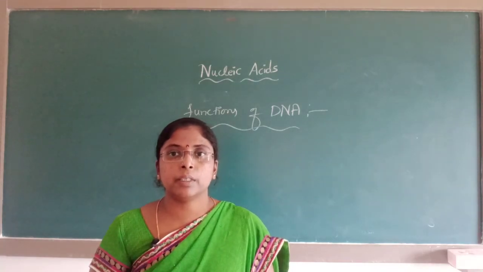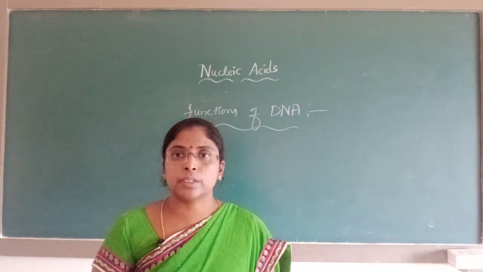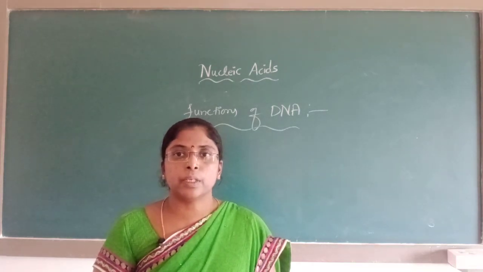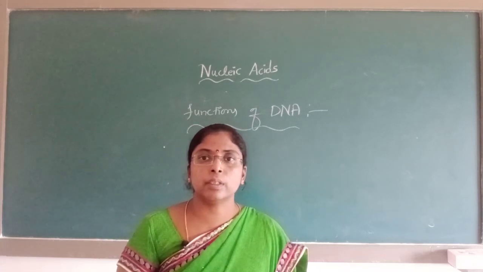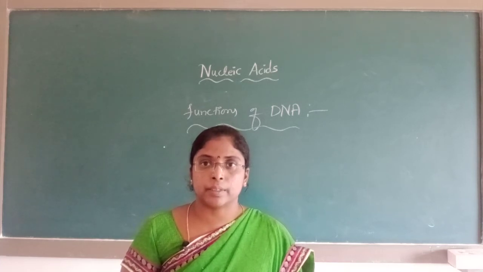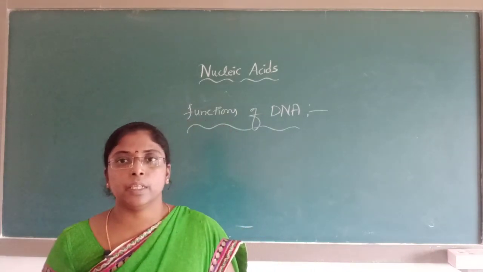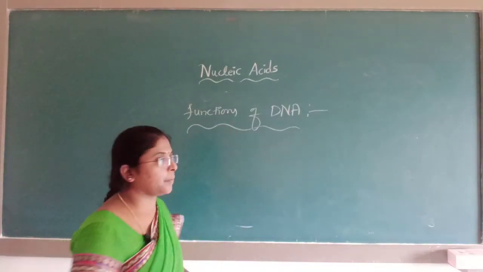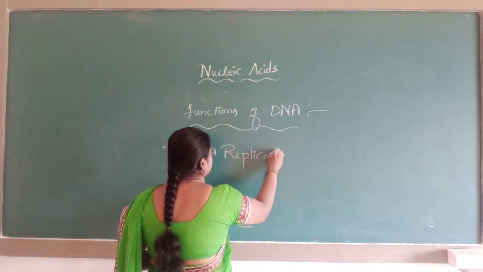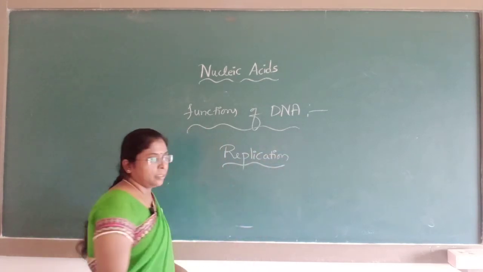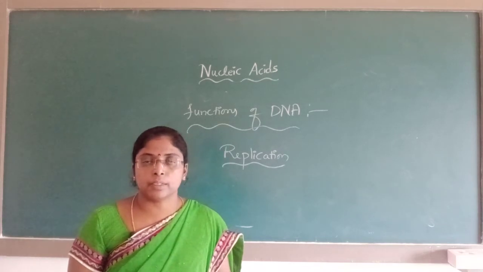It is transmitted from one generation to another generation; this genetic code is transmitted to the offspring. The DNA produces copies of itself, and this is known as replication.